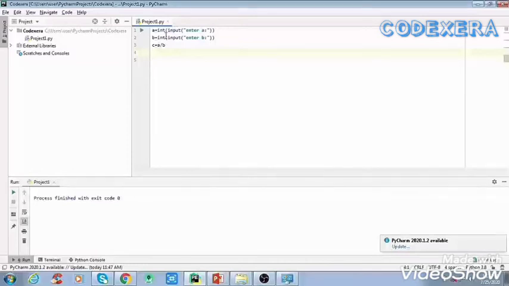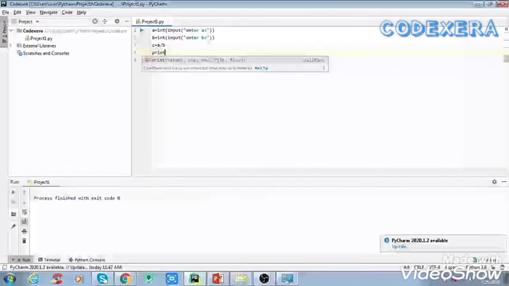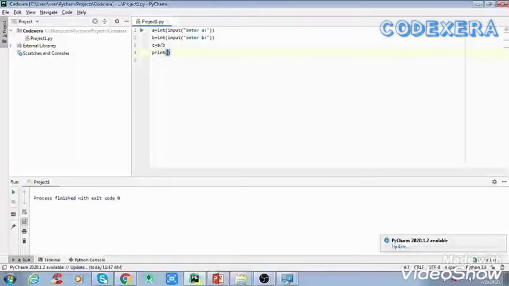Because we know that anything divided by 0 is undefined. So let's print c.